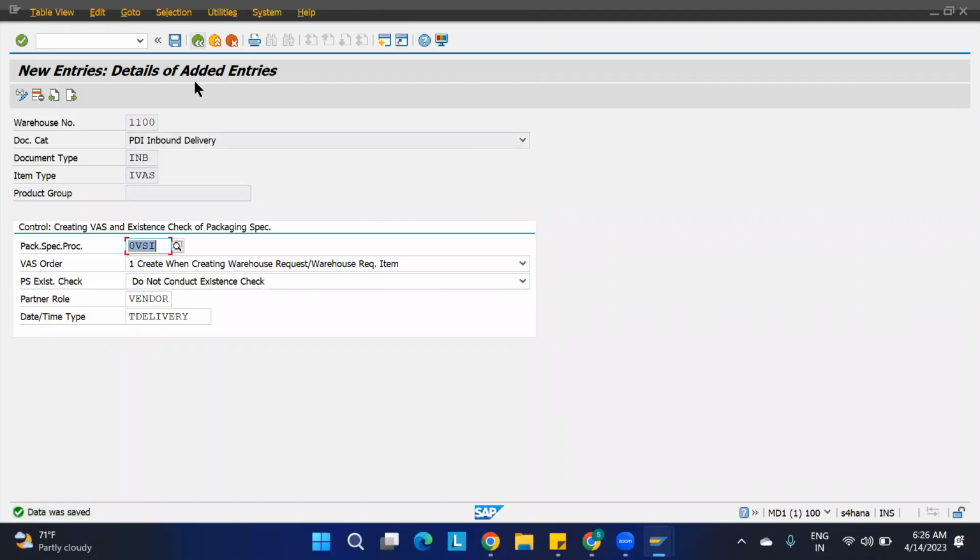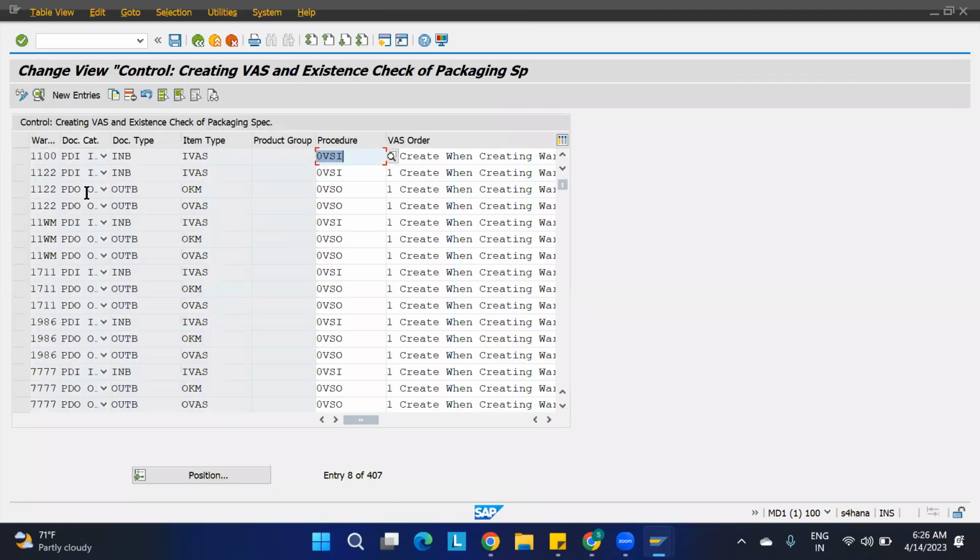So I have created for my warehouse. Okay, so if you don't want to have the earlier one, just delete that. Okay, it is not going to matter for us. Okay, just delete this. So we have only one for us. Okay, so this is enough. And this VAS relevance, okay, as I said, the VAS relevance is very important.